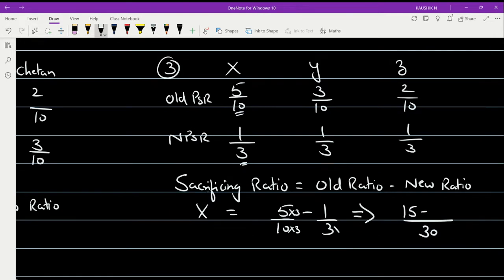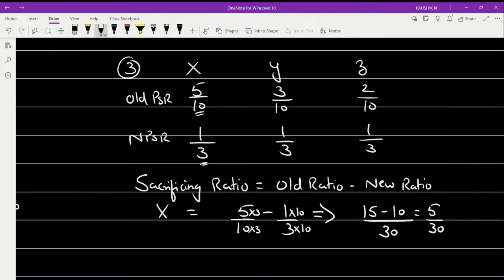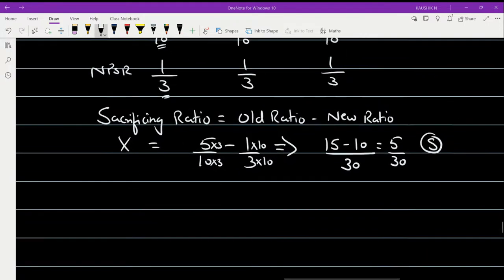In the same way, 3 should be multiplied by 10 to become 30, so 1 into 10 becomes 10. So 15 minus 10 is 5 by 30. Though you can simplify this, please do not simplify it. Let us keep it as 5 by 30. It's a positive figure, so partner X has undergone sacrifice.